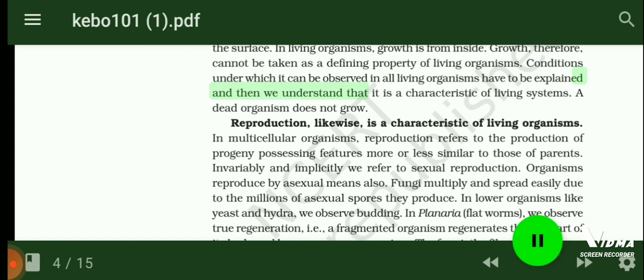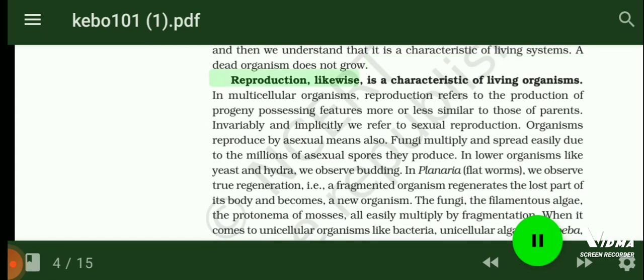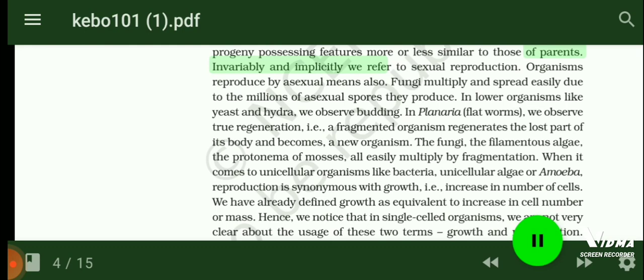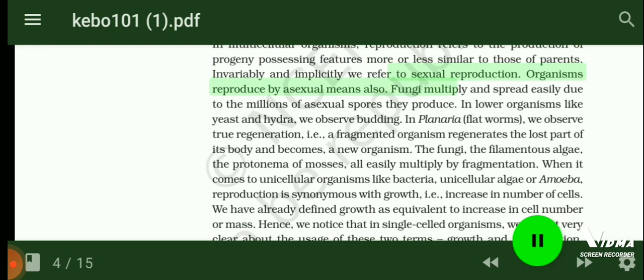A dead organism does not grow. Reproduction, likewise, is a characteristic of living organisms. In multicellular organisms, reproduction refers to the production of progeny possessing features more or less similar to those of parents. Invariably and implicitly we refer to sexual reproduction. Organisms reproduce by asexual means also. Fungi multiply and spread easily due to the millions of asexual spores they produce. In lower organisms like yeast and hydra, we observe budding.